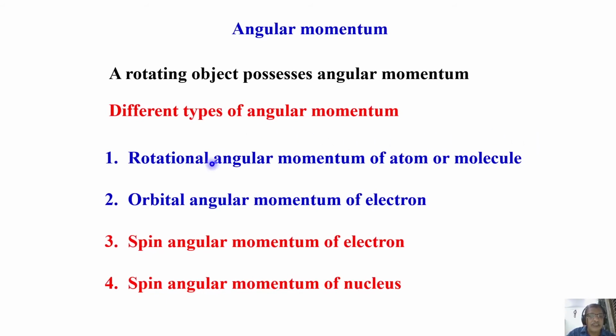You can also find orbital angular momentum of electrons. We have spin angular momentum of the electron. We have spin angular momentum of the nucleus. I'm just giving you one or two examples; this is not an exhaustive list.